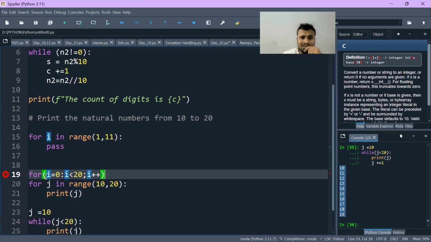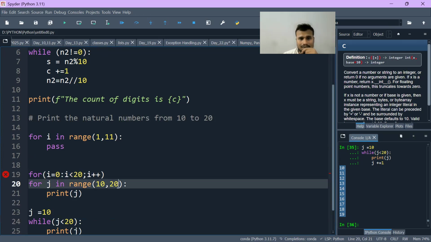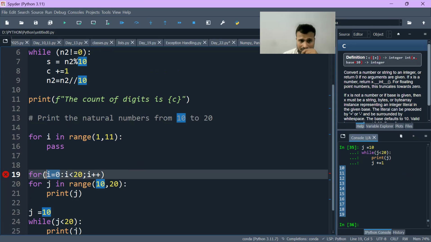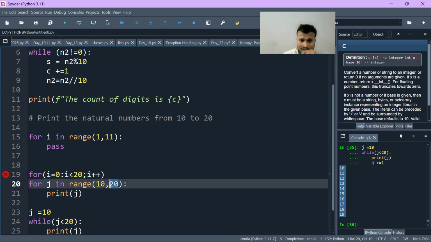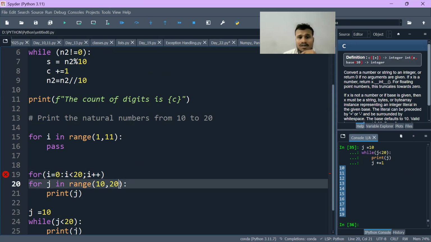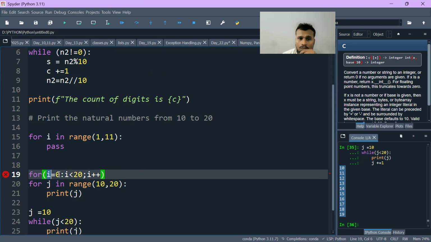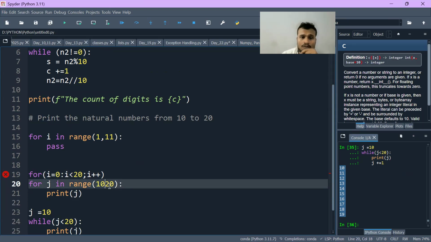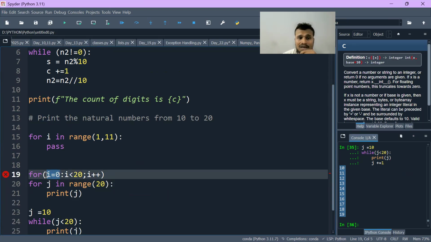But in Python, the initialization and the range are hidden. This is the starting value, which is initialization. This is the range, and i plus plus is basically the step. By default the step is 1, whether we write it or not. Here we are starting from 0, so if you want to start from 0, we can remove this as well. So you can see these two things are hidden here.